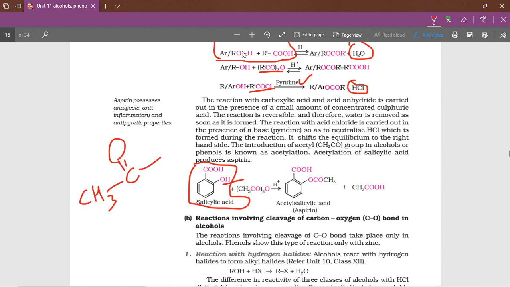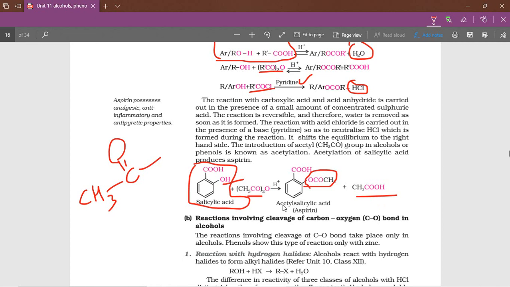The above three reactions, alcohol reacts with acid chloride, acid anhydride and carboxylic acid. So here this is the alcoholic group. This alcoholic group reacts with acid anhydride and forms the ester functional group. Then the byproduct is carboxylic acid.